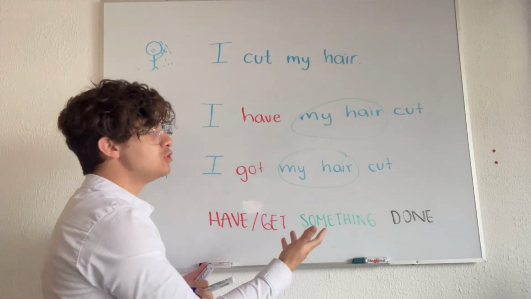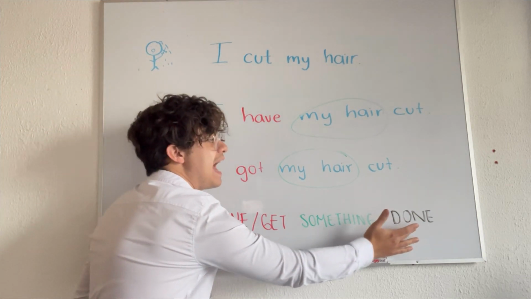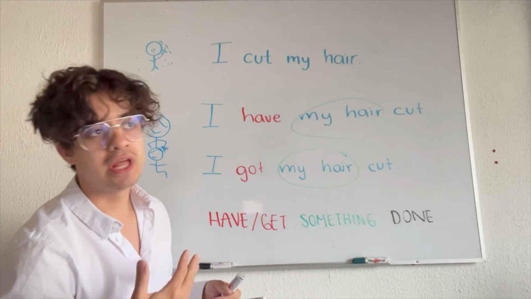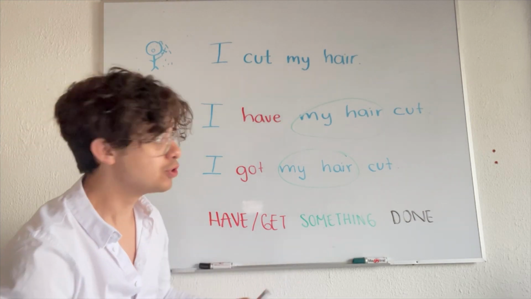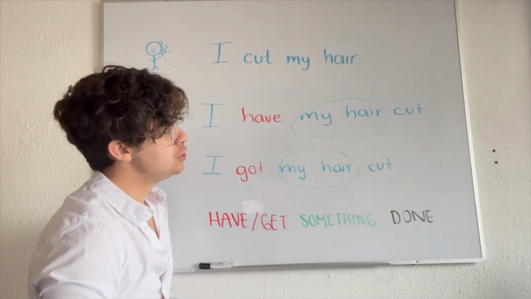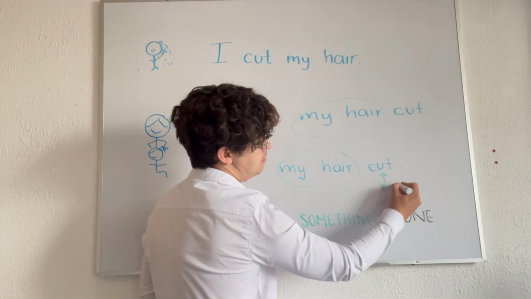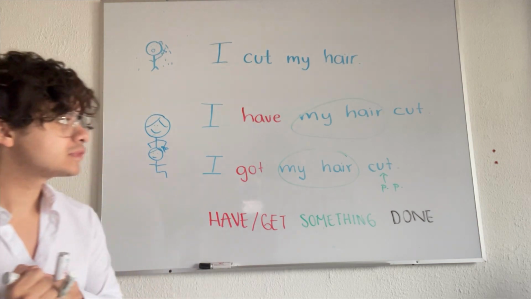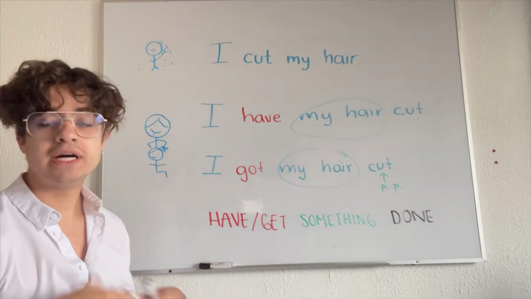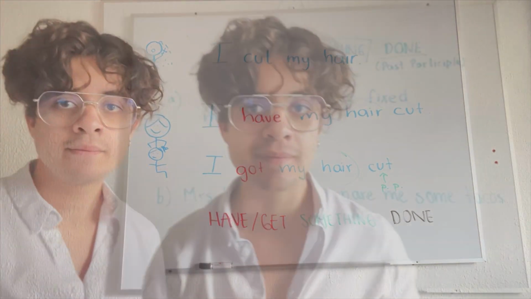And finally, you are going to mention the action that someone else is doing for you. And the action is going to be in past participle, PP. So basically that's the structure. Let's have a look at other examples.